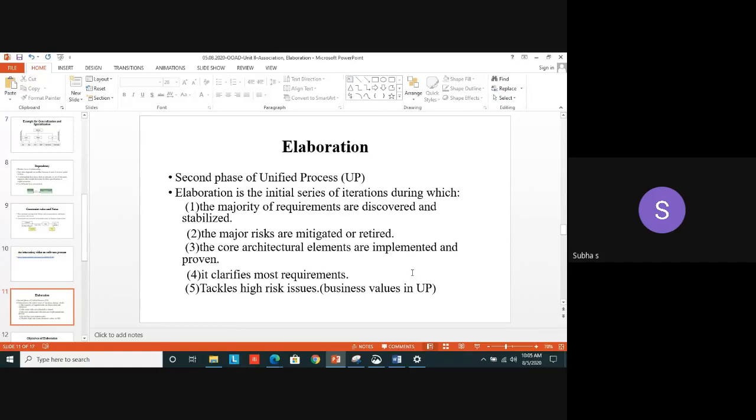We have so many disadvantages in the waterfall model, spiral model and all, so we are going with the unified process. It's an agile methodology. Though we get quick results, we can do many iterations also. We can reduce the risk then and there. That is the agile process.